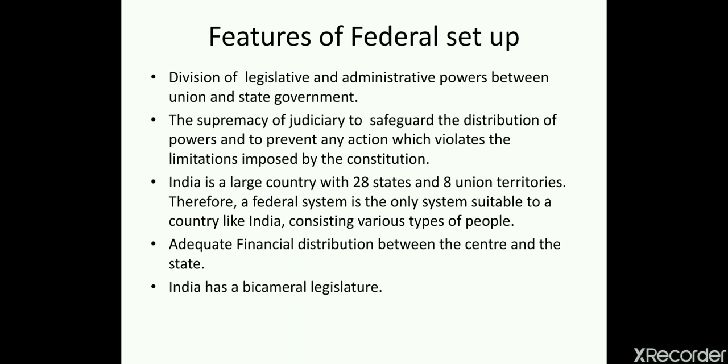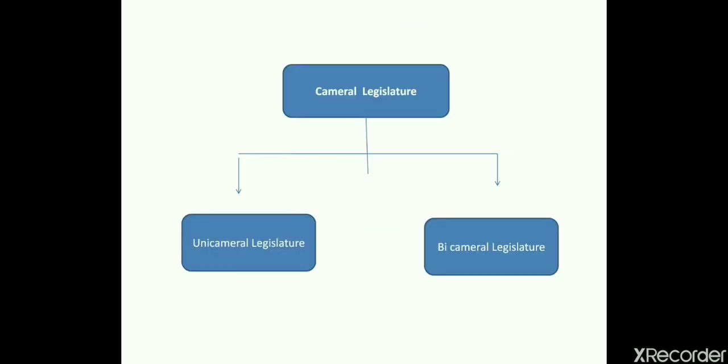So that was the bicameral legislature. Now we will be discussing another cameral legislature. As you can see in the chart, we have two types of cameral legislature: unicameral and bicameral. Bicameral legislature I have already explained to you, which has two houses, and unicameral legislature has one house, where the whole administration of the country is run by one house. The place where the whole administration is run by two houses is known as the bicameral legislature.